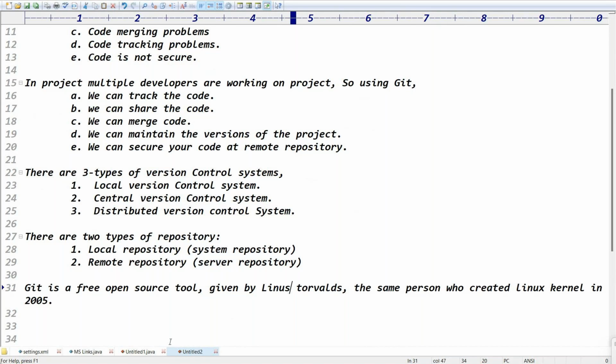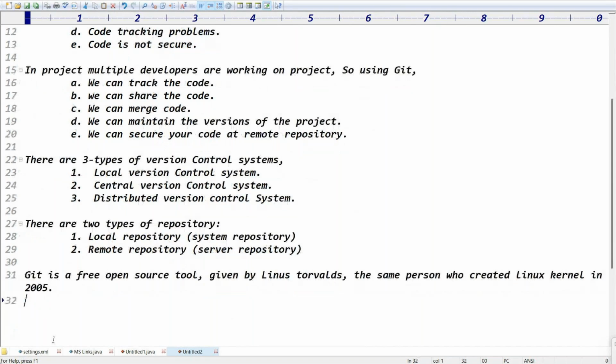Just to secure the code in what? In a remote repository. There are two types of repositories. Local repository means the system repository, the code that we maintain in our system. Remote repository means a server repository, right? Guys, remote repository means a server repository or not? So you got the point, right?